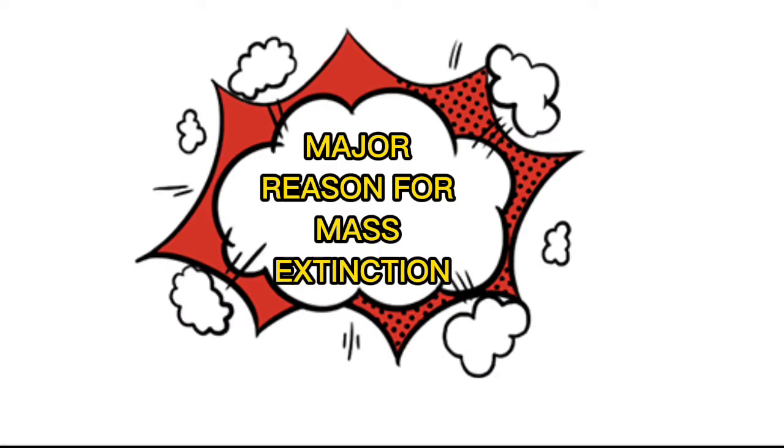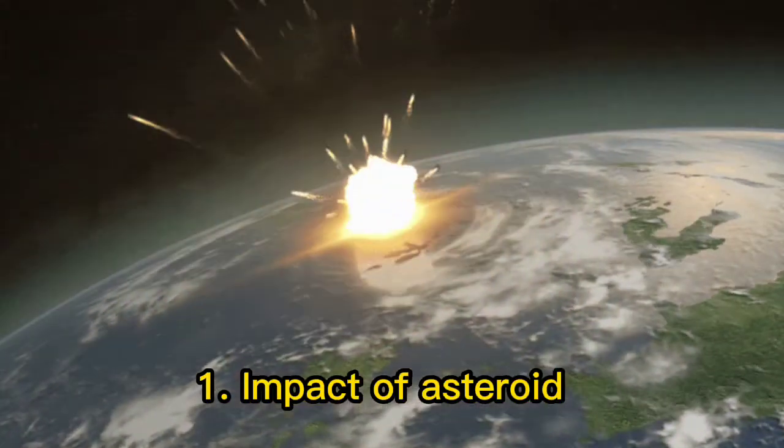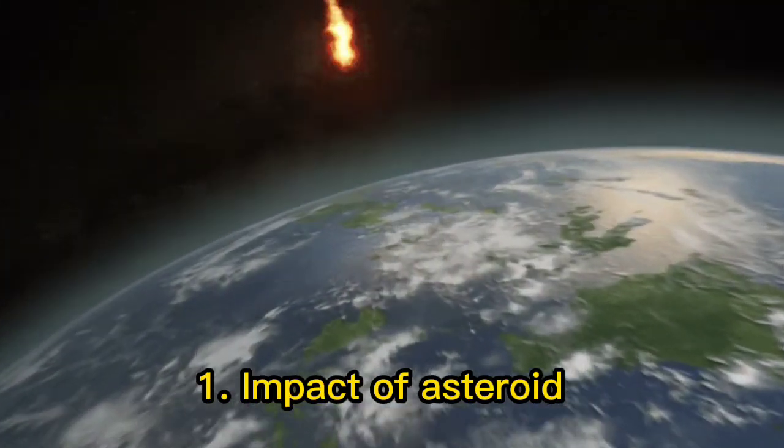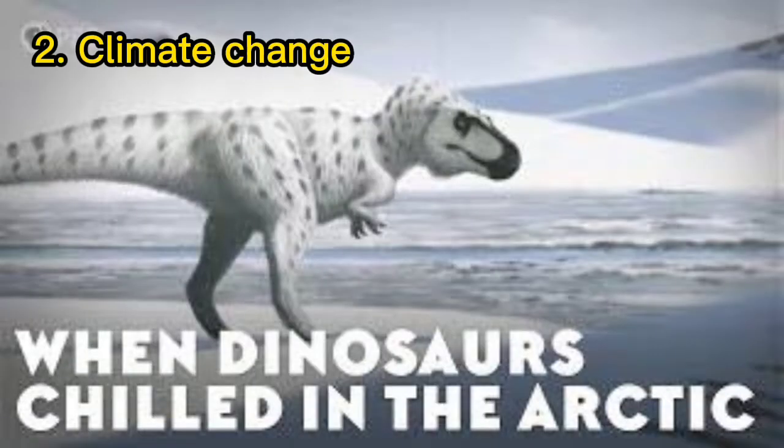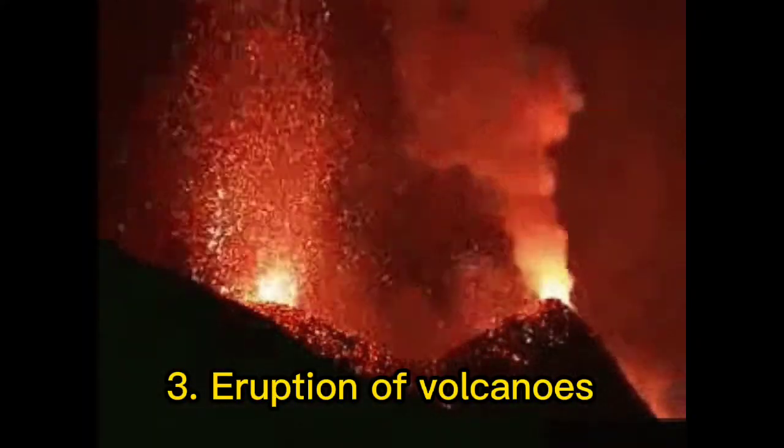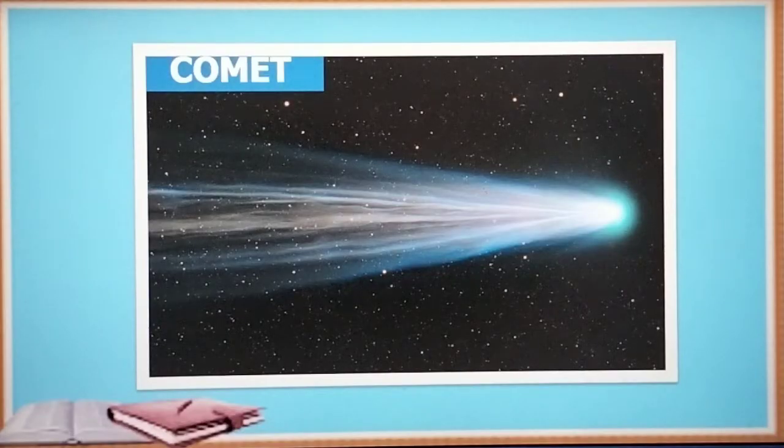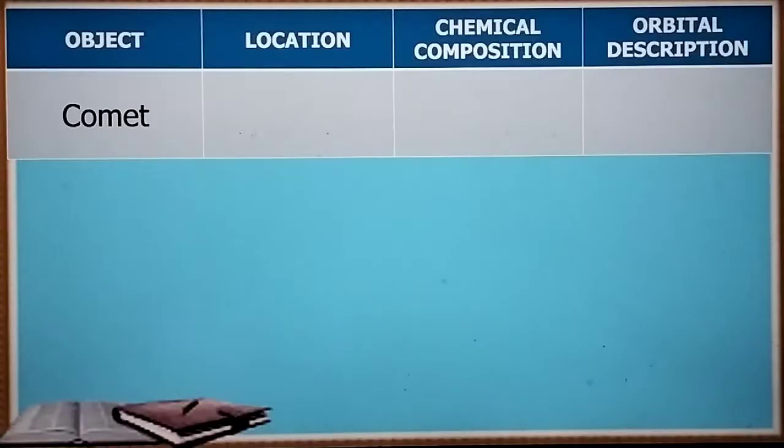However, there are three major reasons which could be attributed to mass extinction. One, impact of asteroid. Second, climate change. Third is eruption of volcanoes.